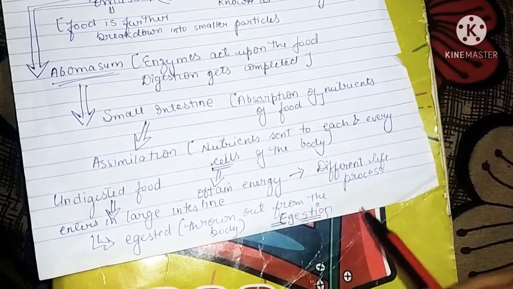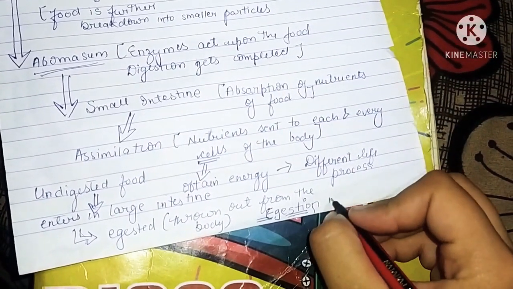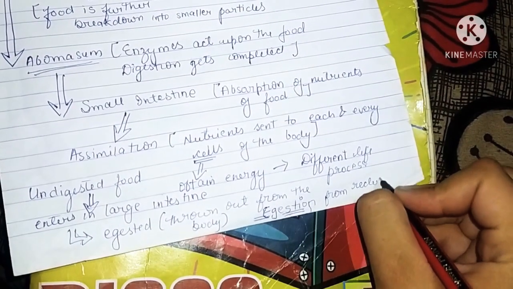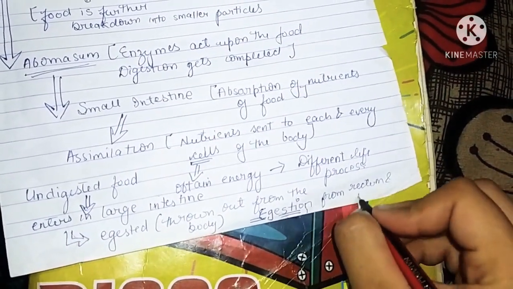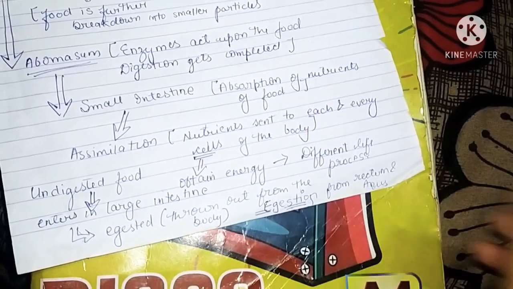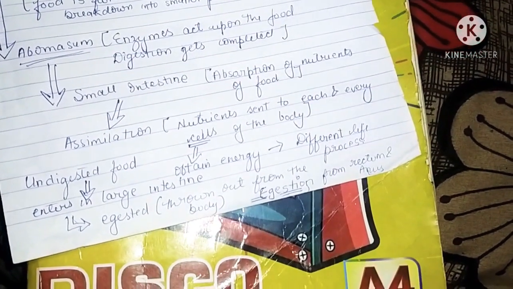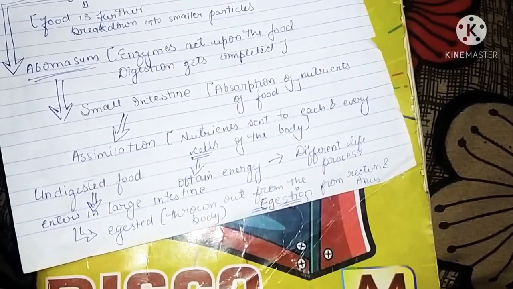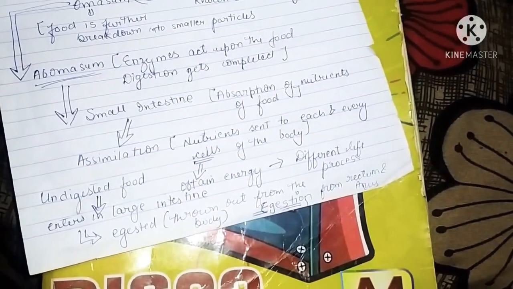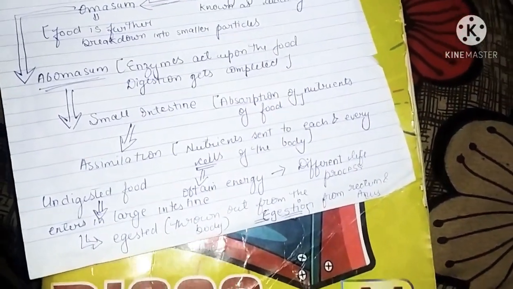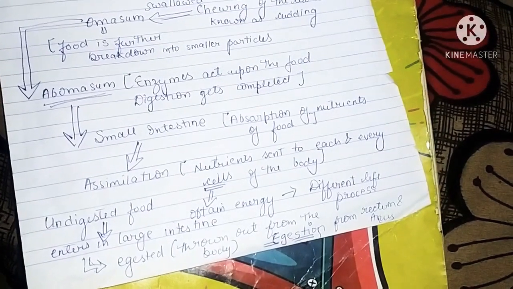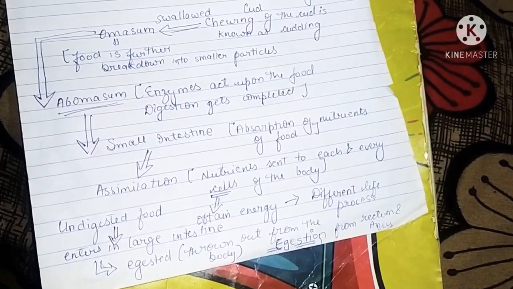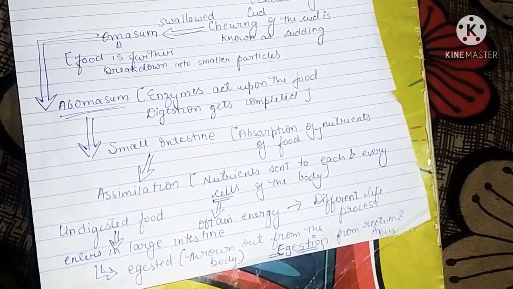And egestion will occur from the rectum and anus part of the intestine. We have already discussed in the case of humans that the anus and rectum are jointly attached to the large intestine. So this is all about the digestion process in ruminants, or ruminating animals. I hope you understand this process clearly.